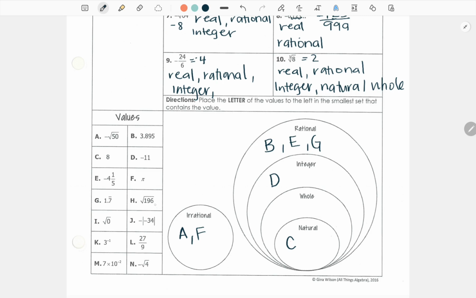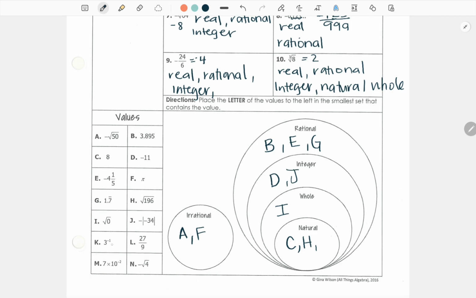196 can be squared. 196, I think this is 12, 13, 14. The square root of 196 is, oh boy, I'm gonna look really quick. Sorry, I'm trying to go quickly for you. 196, the square root, 14. And 14 is a natural number, H. So H is natural. 0 under a radical symbol is definitely a whole number, right? Because it's 0. J, absolute value of 34 is 34, but there's a negative symbol out here. So we know that J is an integer.